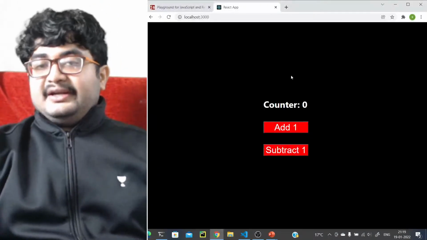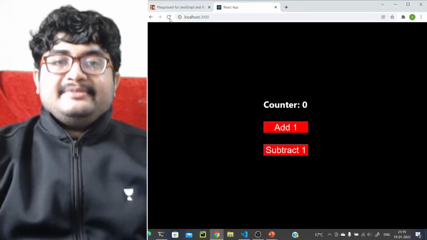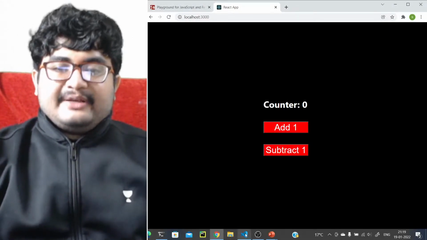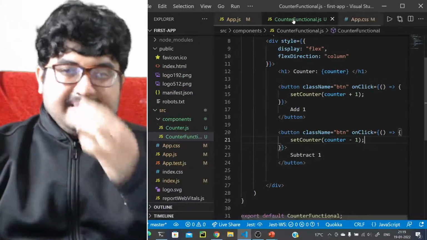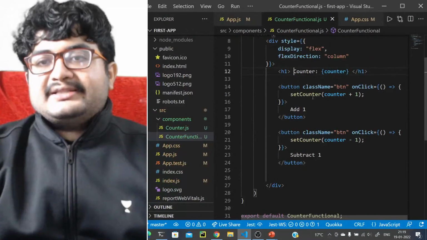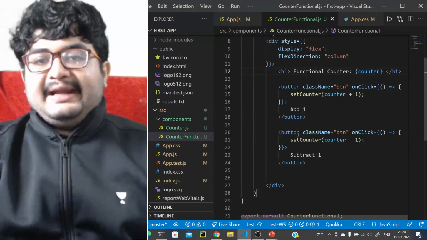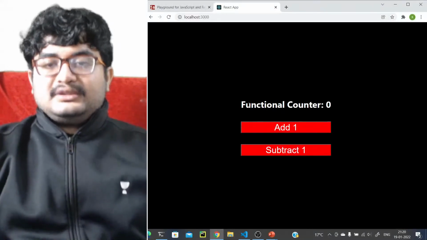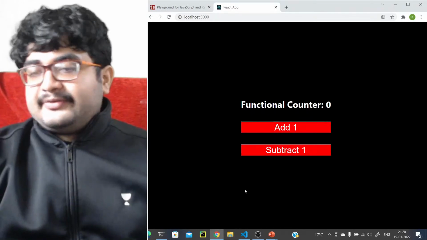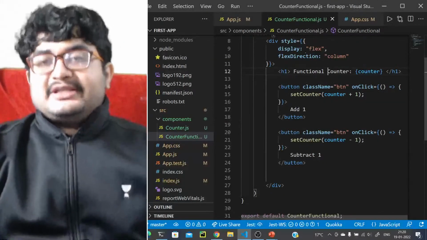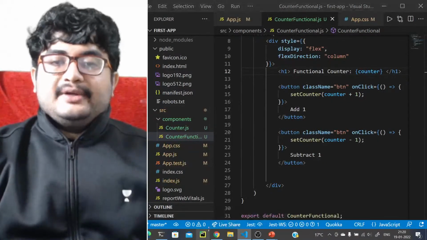Now if you see here, what will happen? The same thing, we have the same thing. Maybe we can make this a bit different. Let's give it a message called functional counter and add 1 and subtract 1. So see, functional counter, add 1, subtract 1. So definitely it's coming to this part, right? The counter functional component.